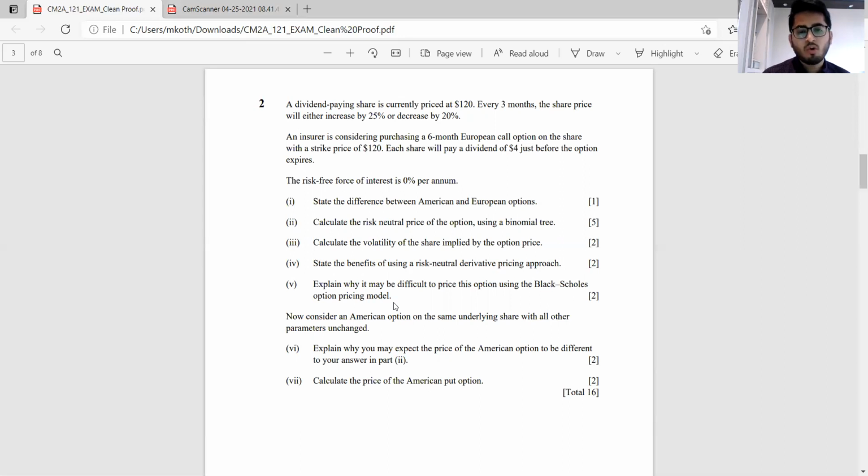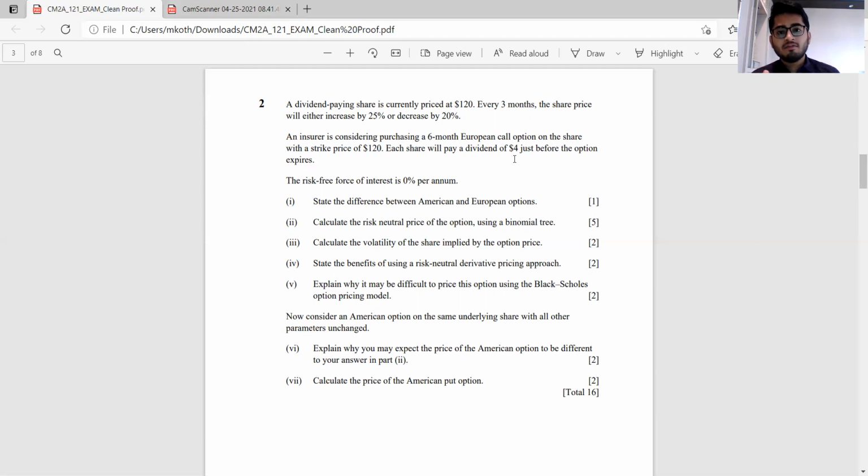U, D, Q, all of these would be computed as normal. Only when computing the payoff, you need to subtract 4, because this dividend of 4 is paid just before expiry. If you follow financial markets and know how dividends work in real life, on the ex-dividend date the last day's stock price gets reduced by the dividend amount and it starts trading from that value.